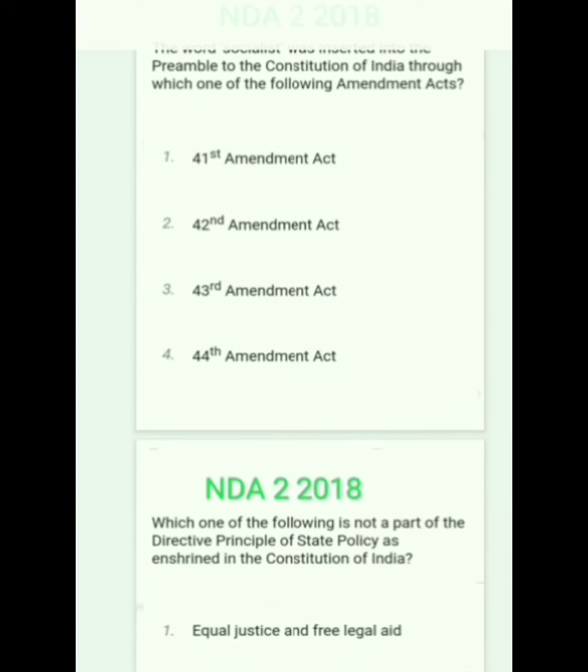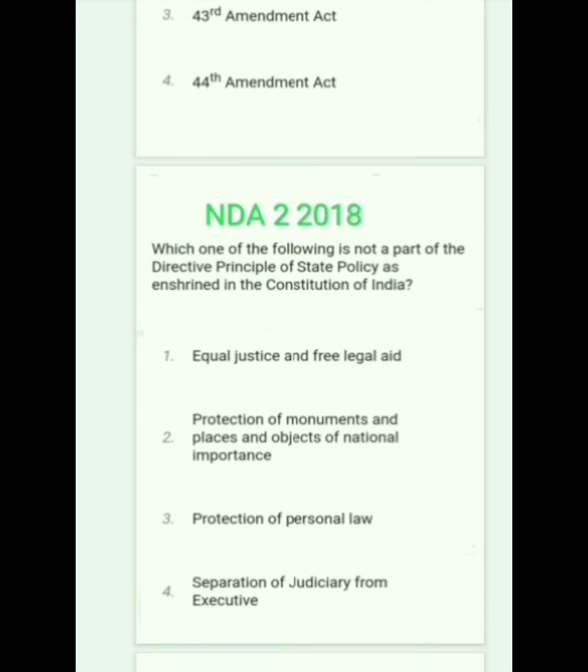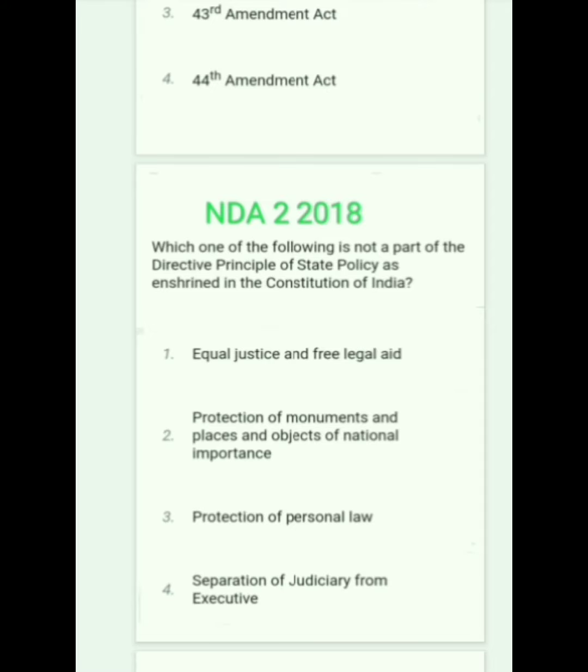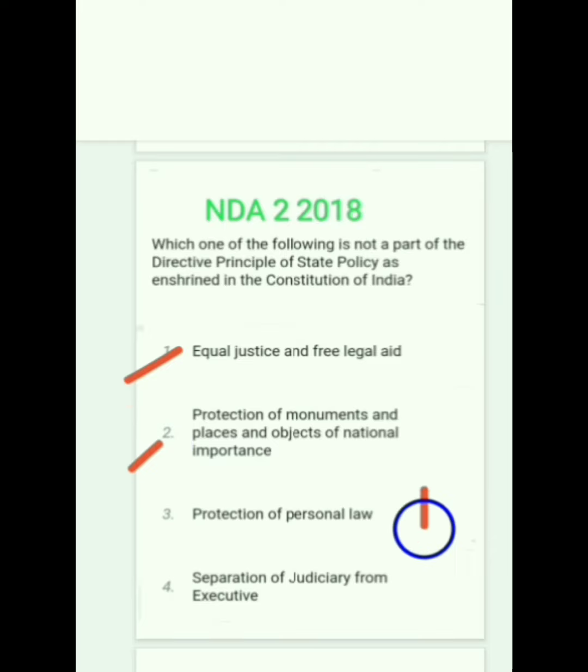Next question. Which among the following is not a part of the Directive Principles of State Policy as enshrined in the Constitution of India? Equal justice and free legal aid. Correct. Protection of monuments and places and objects of national importance is correct. Protection of personal law is a fundamental right, not a DPSP. Separation of judiciary from executive is correct. So the correct answer is option 3.